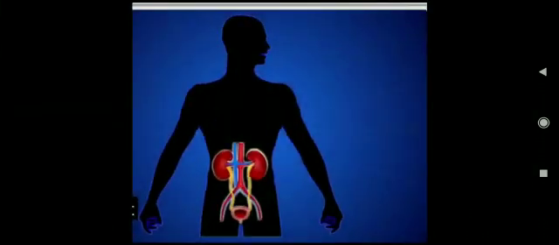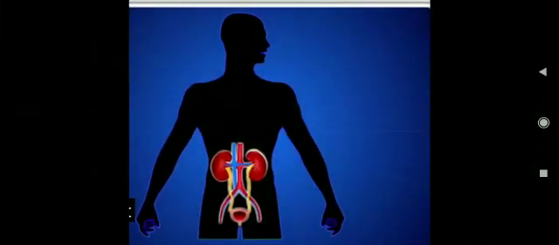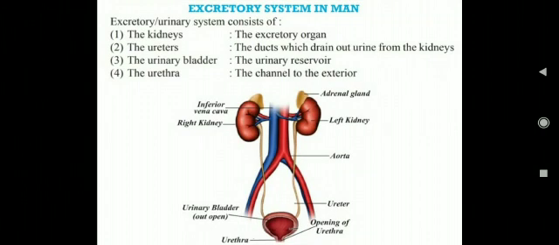Now, we will discuss the excretory system in human beings. There are special organs for excretion in human beings, and these are a pair of bean-shaped kidneys, which are located on the left side of the abdomen. Two tubes arise from the kidneys, known as ureters, which open into a muscular bag called the urinary bladder, which excretes waste substances through a channel called the urethra.